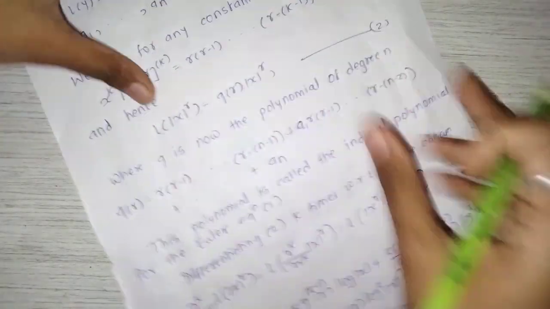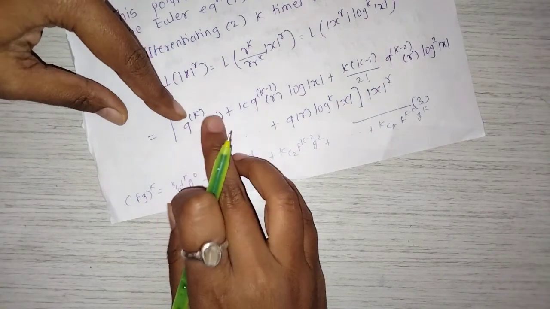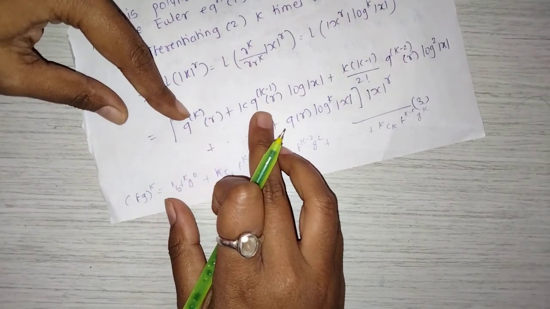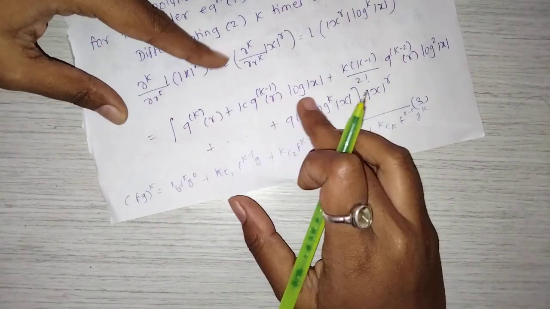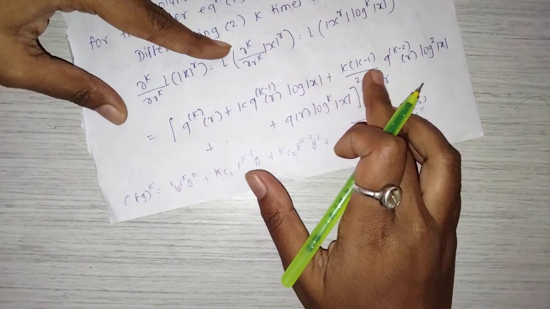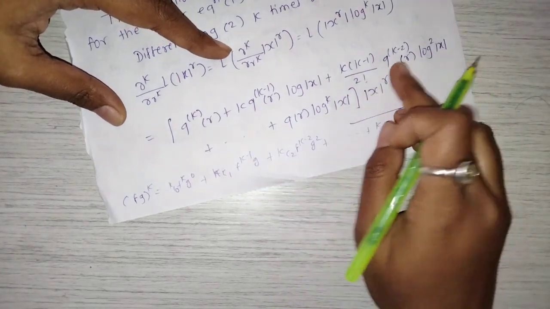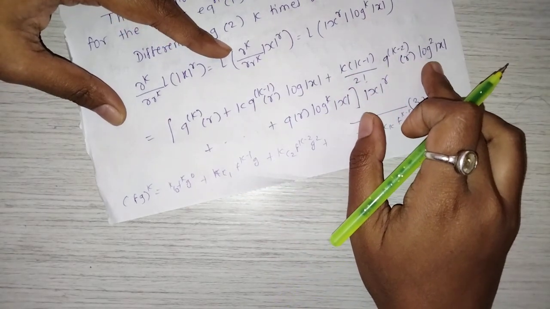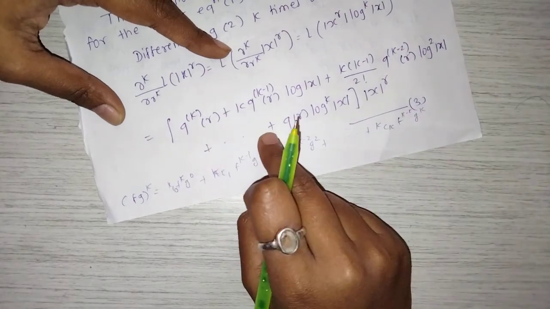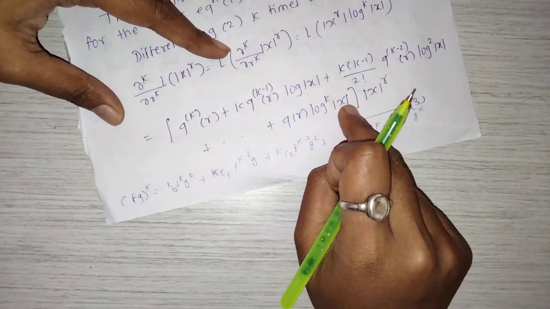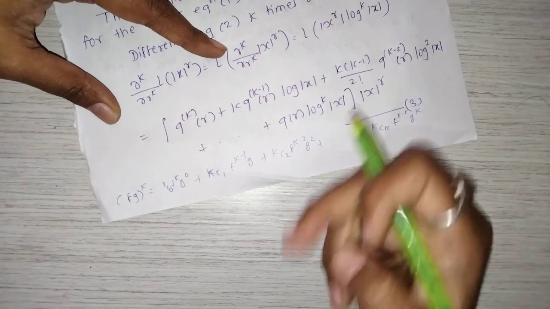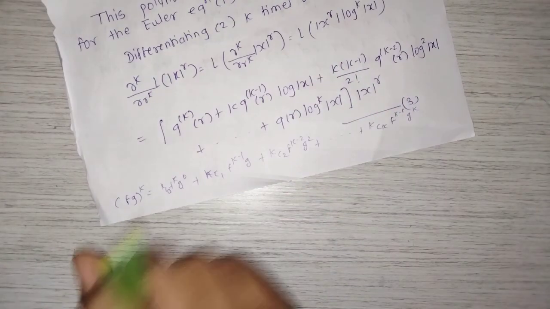Applying this formula, we get q^(k)(r) plus k q^(k-1)(r) log|x| plus k(k minus 1)/2! q^(k-2)(r) log^2|x| plus and so on plus q(r) log^k|x|, all multiplied by |x|^r, give as equation number 3.